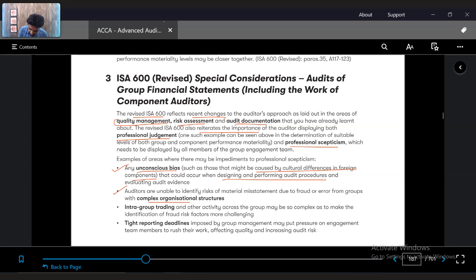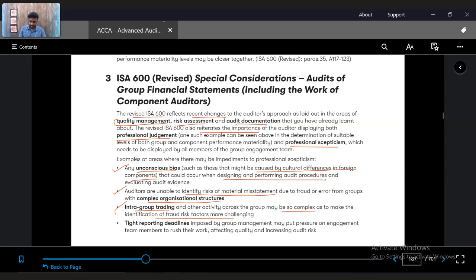Second is the complexity of the organization structure. You might be unable to identify risk of material misstatement due to the complexity of the organization structure. There are intra-group transactions. Groups could sell within the group itself, which could lead to cancellation, and it could make the transaction much more complex and make it challenging to identify the fraud risk, etc. Because they are doing intra-group trading, and intra-group trading definitely will affect something called transfer pricing.